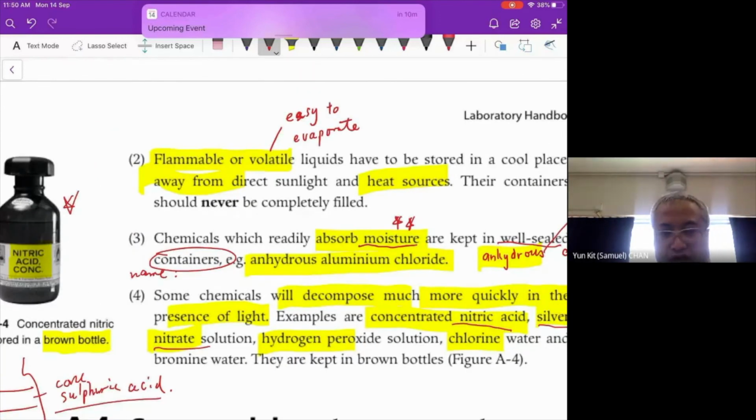You can type the answer in the group chats. Not reagent bottle. Reagent bottle is common. You can also find this name in the lab handbook.